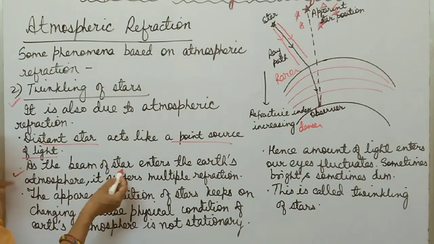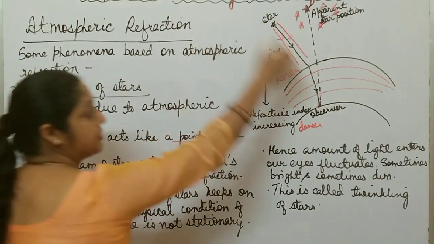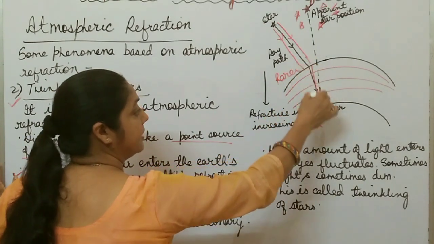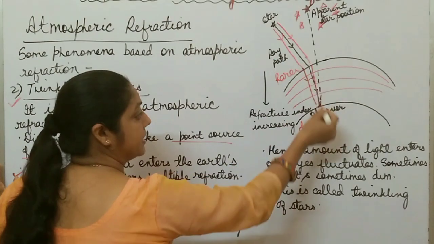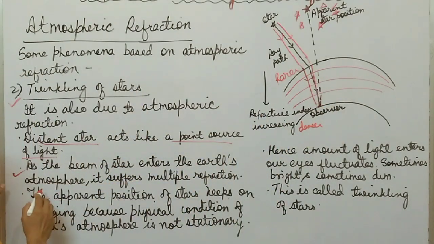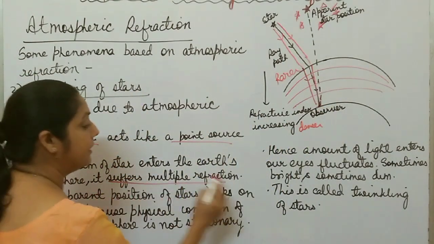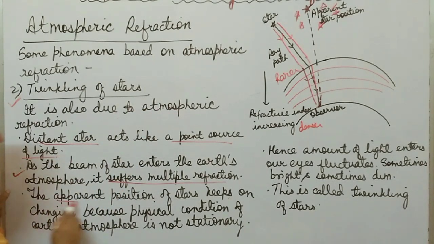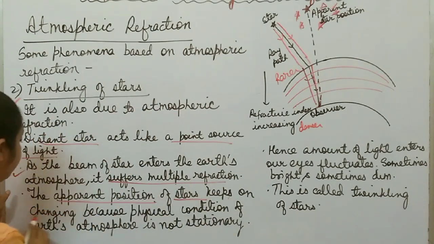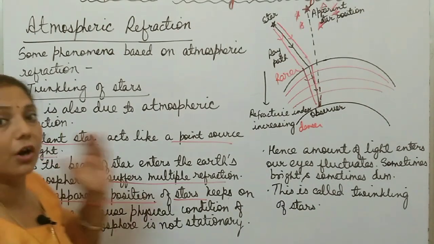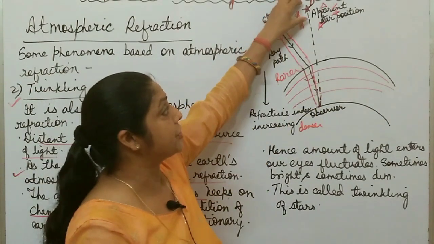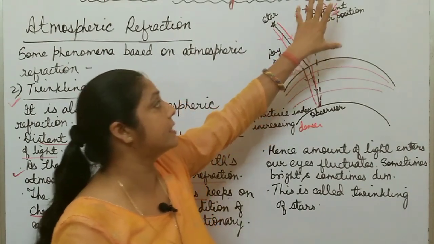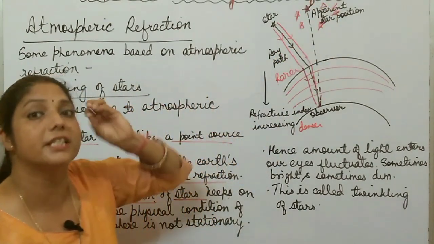As the beam of the star enters the Earth's atmosphere, what happens? It changes its path, and by the time it reaches the observer's eye, it suffers multiple refraction. It changes its path at every point in the Earth's atmosphere. The apparent position of the star keeps on changing. It is not stationary. The first apparent position is this point. The second position, the star appears at this point.